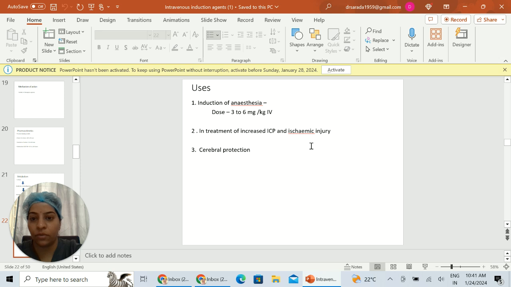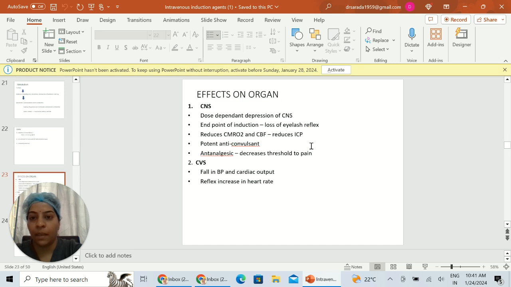In the treatment, it is used for the treatment of increased intracranial pressure and also for ischemic injury. It causes burst suppression and also cerebral protection. Effects on the organs. On central nervous system, there is dose dependent depression of central nervous system. Usually the end point of induction is loss of eyelash reflex. It reduces cerebral blood flow and also cerebral metabolic rate of oxygen consumption. It reduces intracranial pressure. It is a potent anticonvulsant and also anti-analgesic. It decreases threshold to pain.